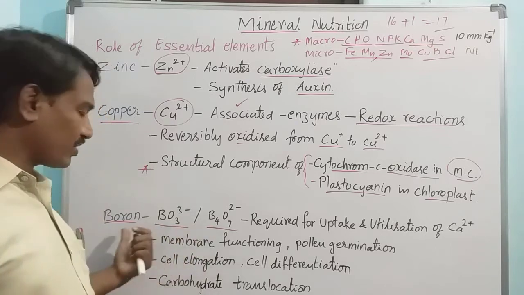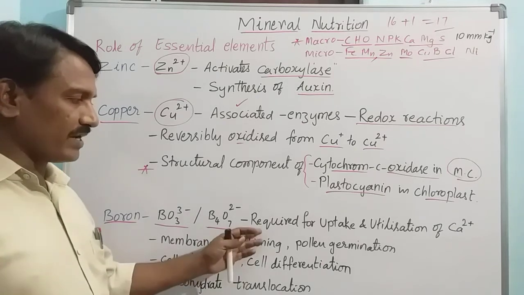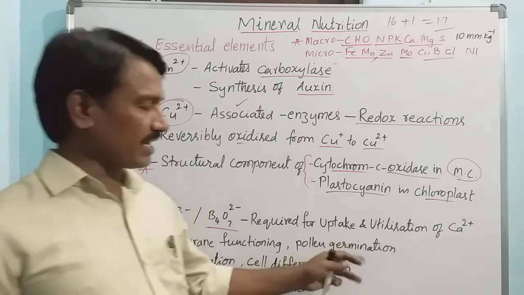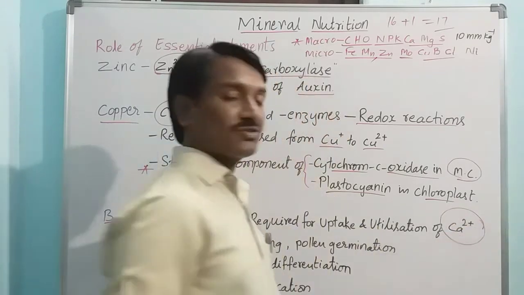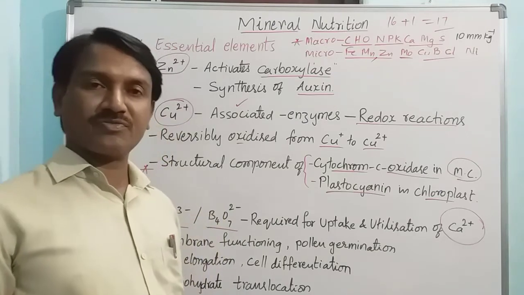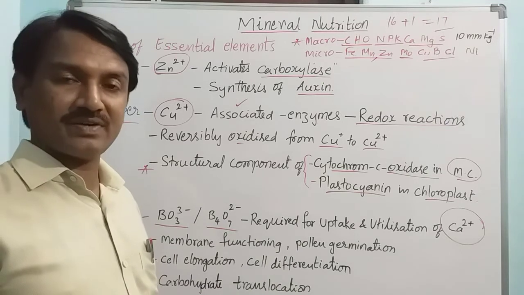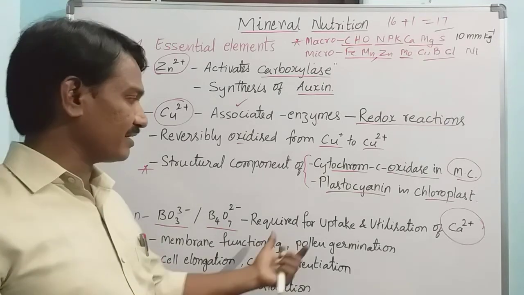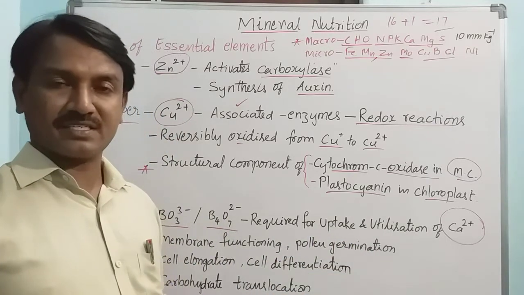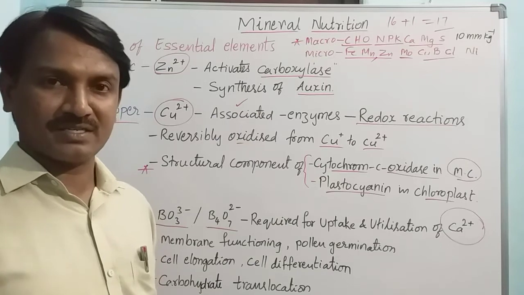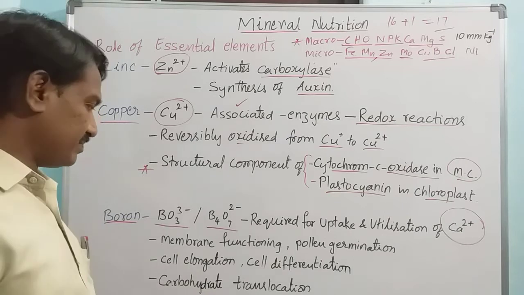In these two forms, boron is available to plants from soil, and it is required for uptake and utilization of calcium. In the absence of boron, plants cannot take up or utilize calcium. So boron is required for uptake and utilization of calcium.